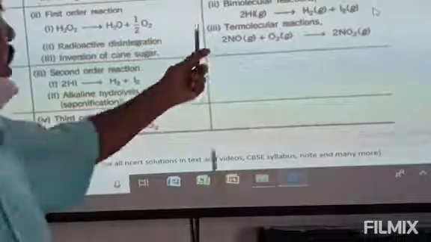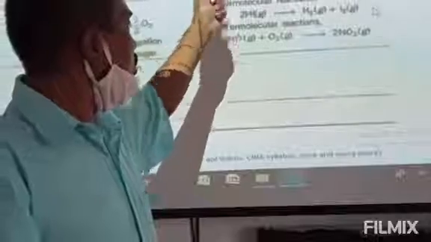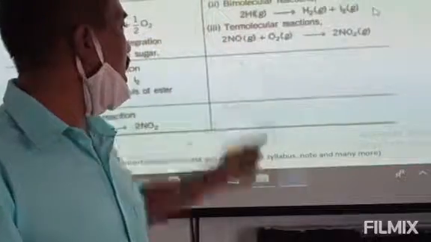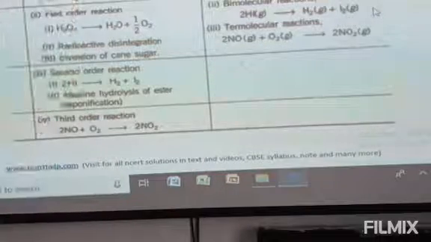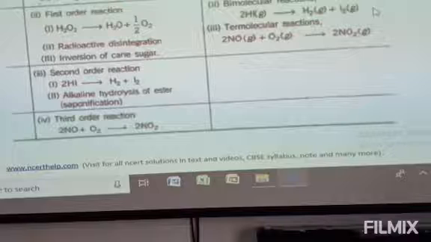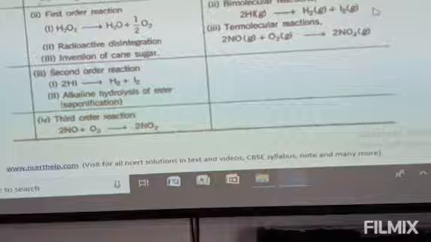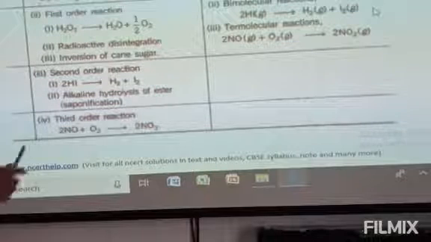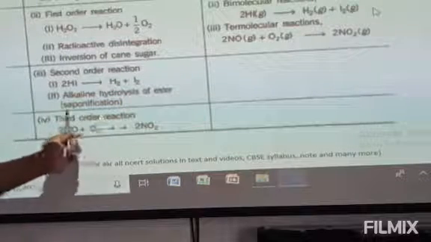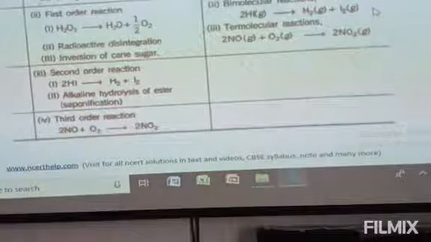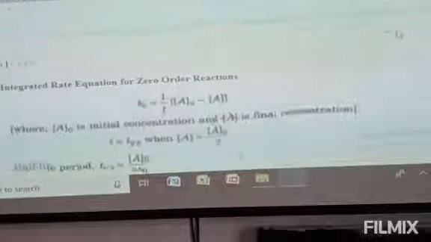And here only one molecule is there, so it is unimolecular. Here 2 molecules are there, so it is bimolecular. Here 3 molecules are there, so it is trimolecular. So molecularity is expressed by your stoichiometric coefficients, and here you need to express your powers. So NO2 power 2 plus O2 power 1, so 2 plus 1 is 3. So it is a third order reaction. So this is the difference between order and molecularity.